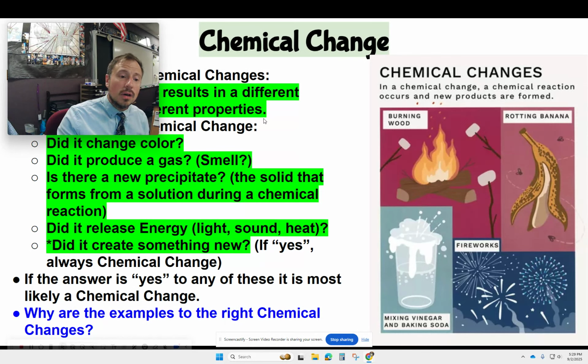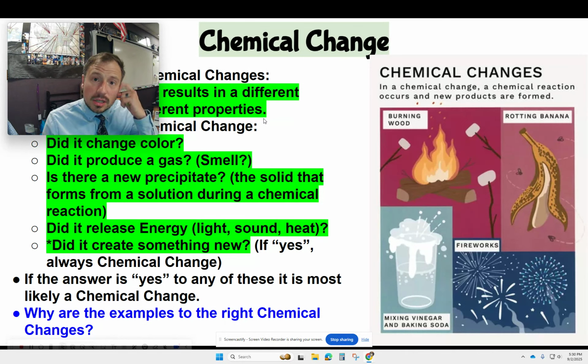Now, last one, did it create something new? So I'm telling you it is a chemical change. So yes, we are creating something new, right? But this one's kind of hard to see because you start with a clear liquid and end with a clear liquid, but those are going to be different, right? We did have a chemical reaction happening. Let's take a look at that last one.